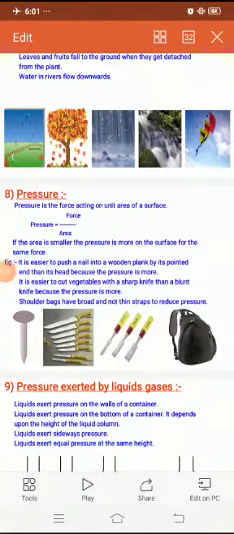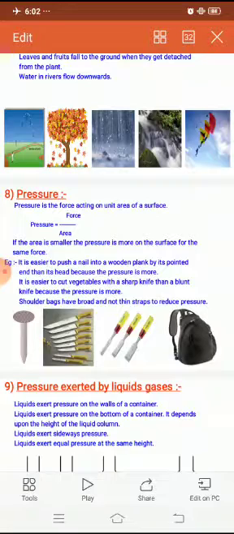In the previous class we studied about force, its types and how it affects an object, right? In this class we will be studying about pressure. What is pressure then? It is the force acting on a unit area of a surface. It is a force which acts on a unit area. Unit area means a certain area. Hence pressure can be called force by area.